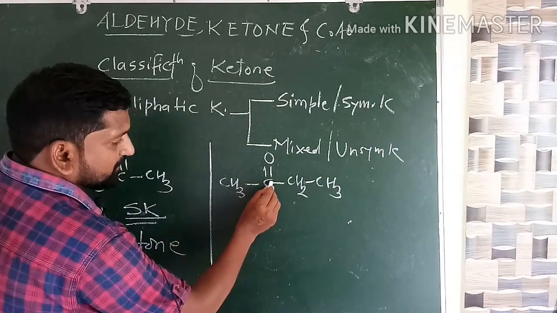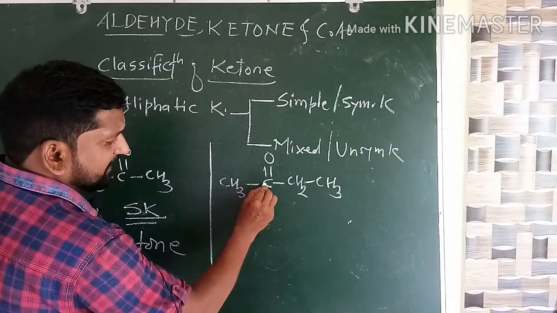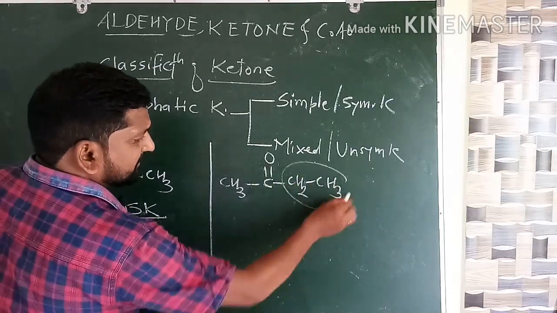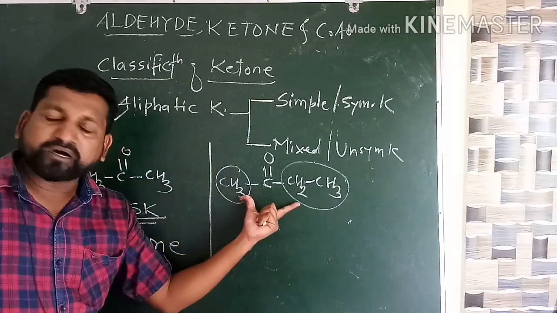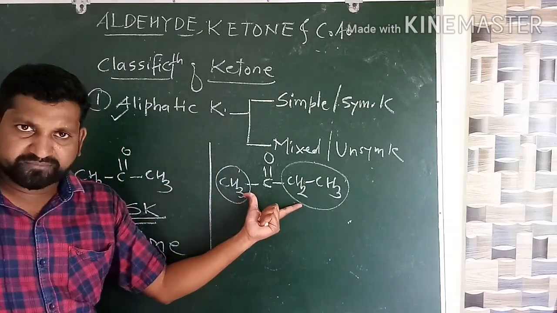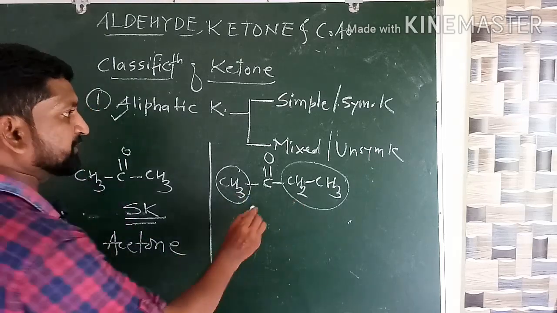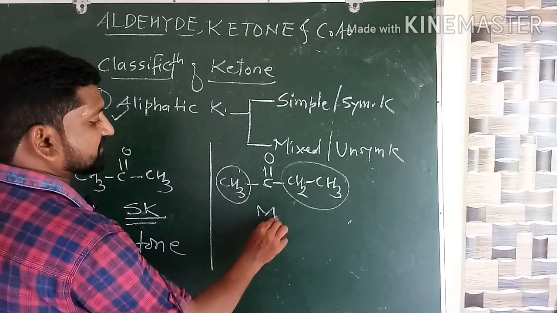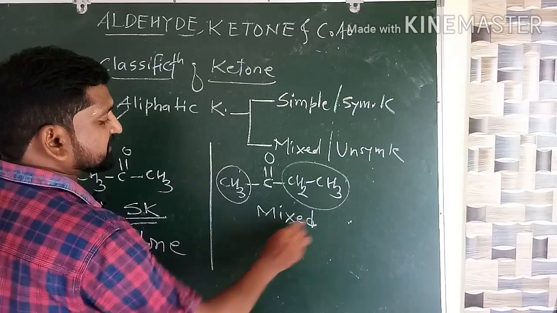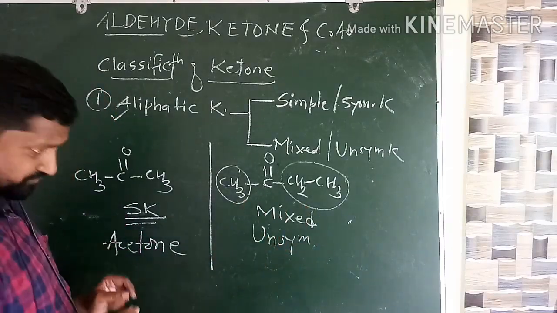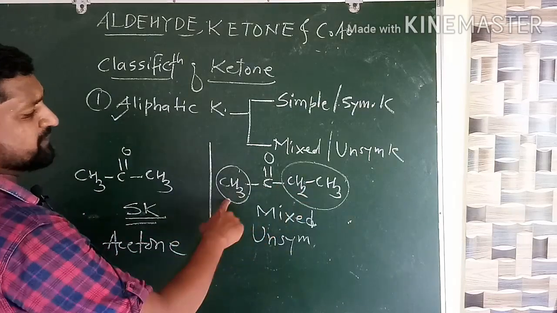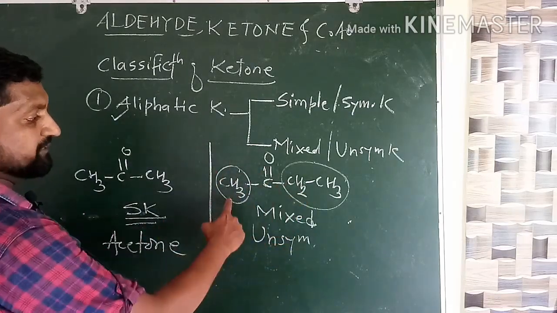Now see here, around this carbonyl carbon atom, there is an ethyl group and here there is a methyl group. So these two alkyl groups are not the same, not similar. Therefore such a type of ketone is called mixed ketone, or simply we can say unsymmetrical ketone. What is the name? Ethyl methyl ketone, common name ethyl methyl ketone.